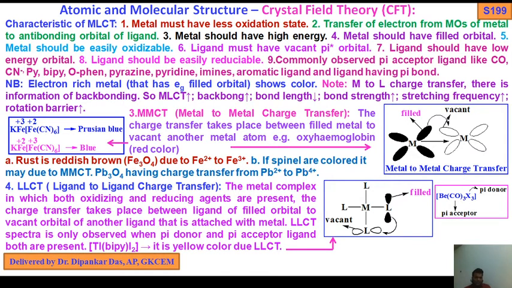So I have discussed both LMCT and MLCT. For LMCT, I have discussed so many questions. MLCT also has its characteristics. Both LMCT and MLCT are very important. Apart from this, the other two charge transfers, MMCT and LLCT, are also less important. I just give you some brief idea regarding these two charge transfers, metal to metal charge transfer and ligand to ligand charge transfer.